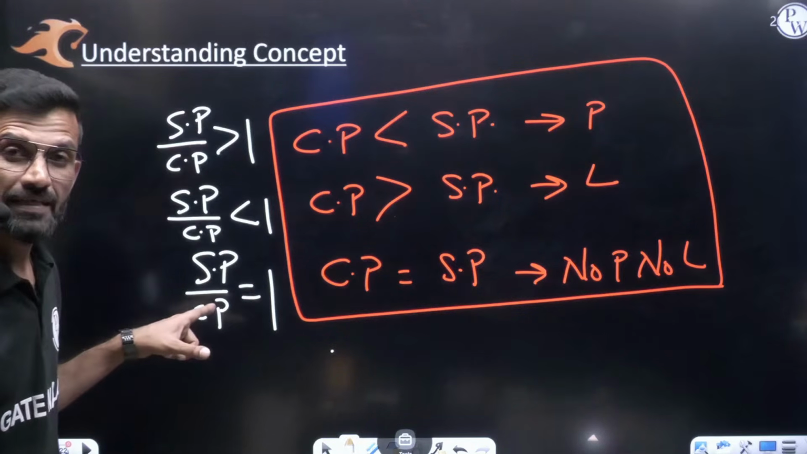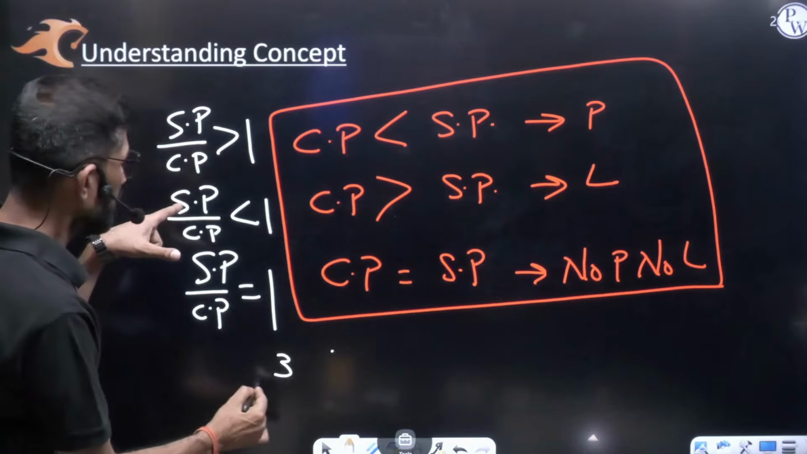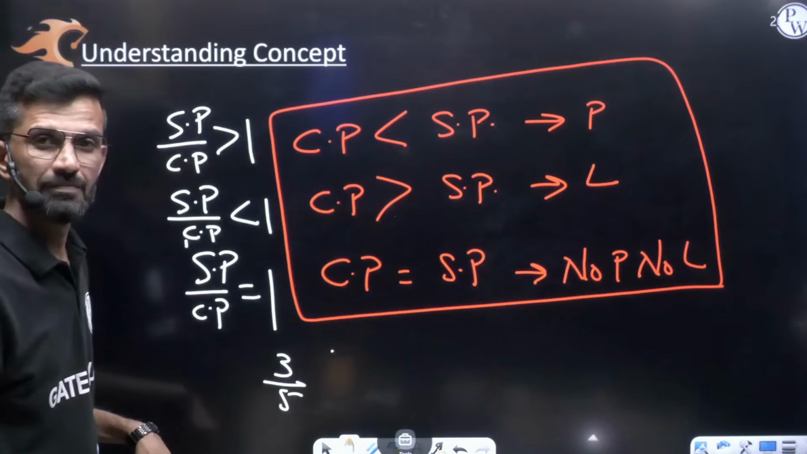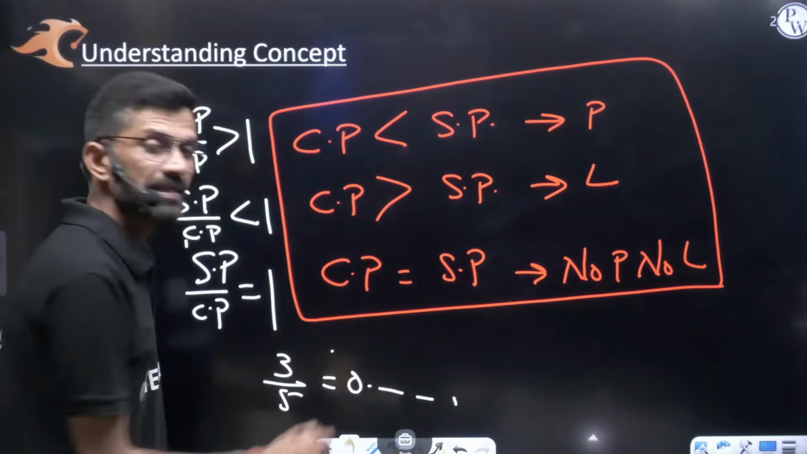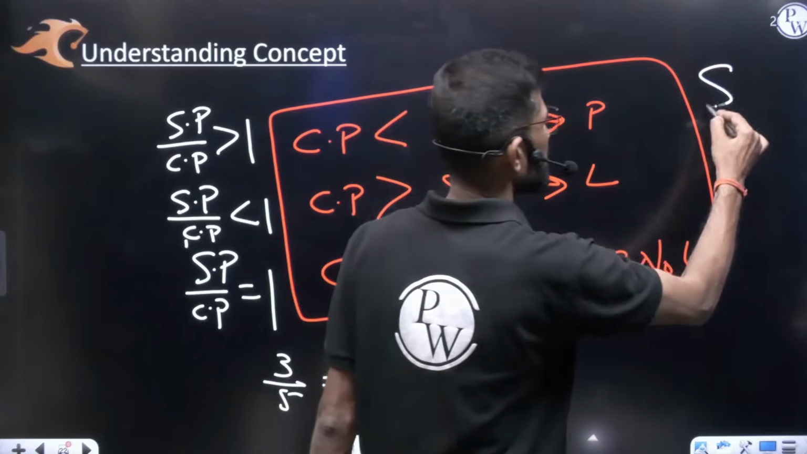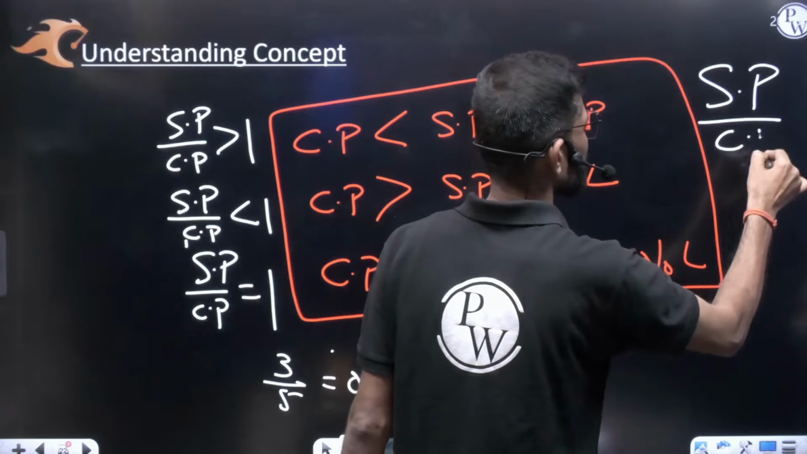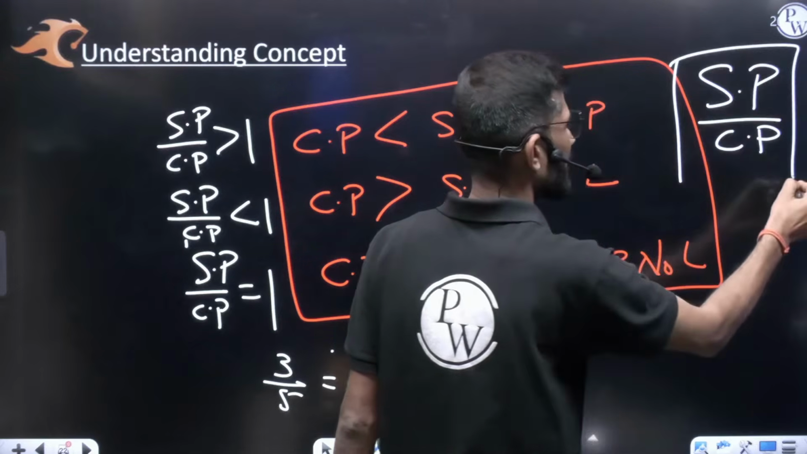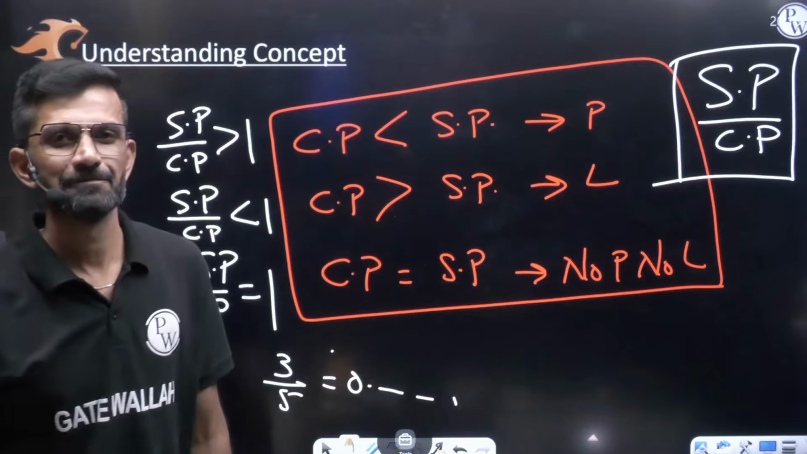When the numerator is a smaller value and the denominator, CP, is a greater value, the answer will always come as 0 point something. Overall, what you have to do is write the given question in the form of selling price by cost price, and check what your value is coming.